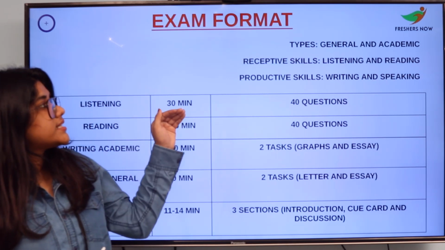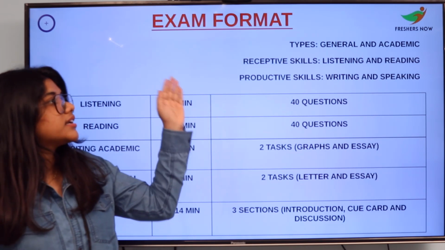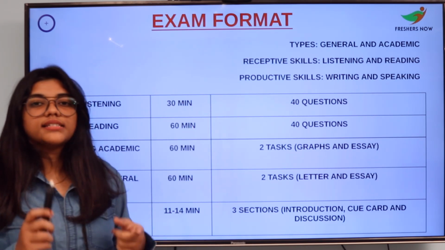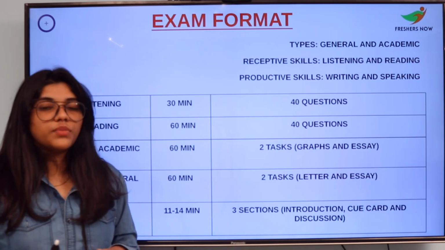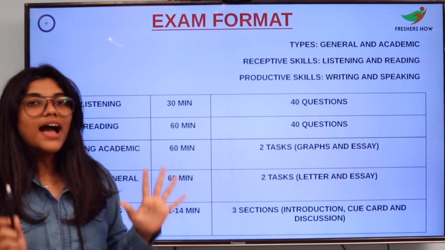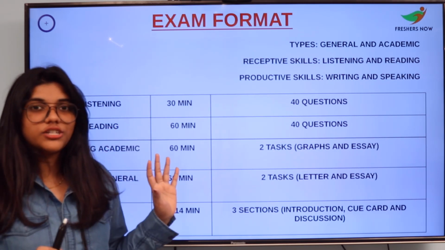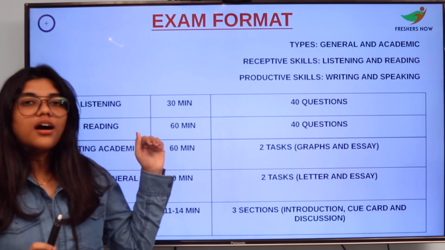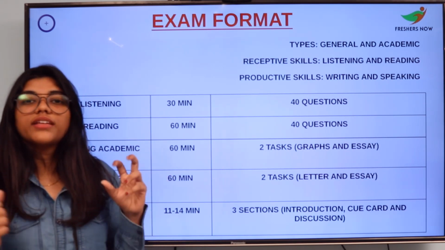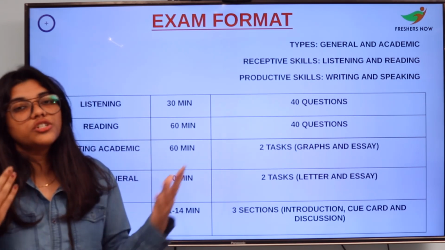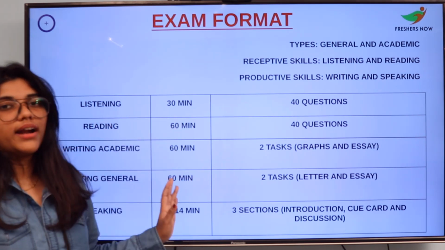Now, you will be tested on the receptive skills and also the productive skills. Receptive skills mean listening and reading. Productive skills mean writing and speaking. Please don't panic. I will give you the structure and format of the examination, the time frame, and what questions you will have. As we go further, we will also see some examples so that you get an idea about the exam. Now let us look into the format.